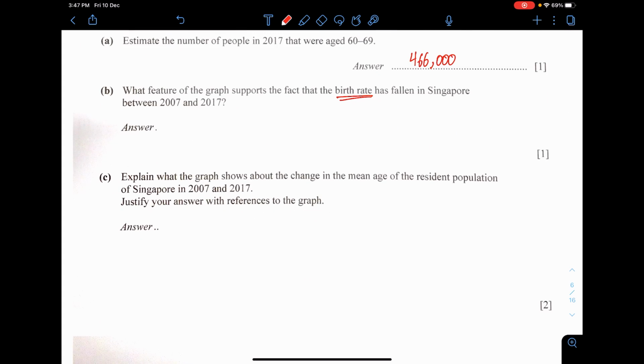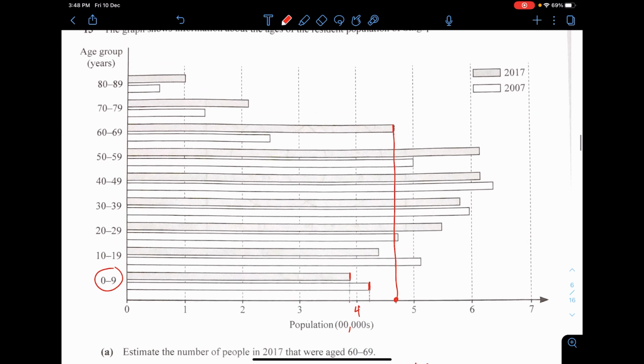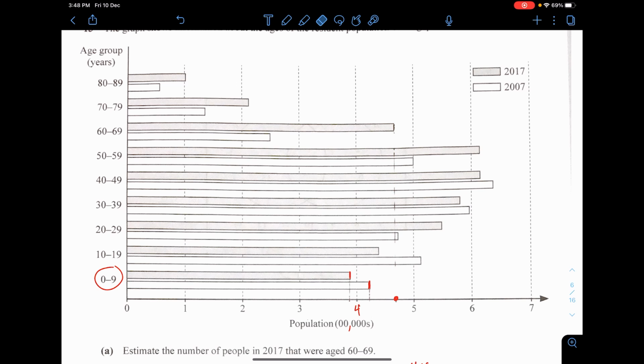Explain what the graph shows about the change in the mean age of the resident population of Singapore in 2007 and 2017. Justify your answer with reference to the graph. So we are comparing the mean age between 2007 and 2017. You need to comment on the change of the mean of the resident. Let's see here. I think for 2017, it's actually concentrated over here. You can see that it's the highest population in 2017. You can also consider this one, and this one also. Let's just say the 4 of them.